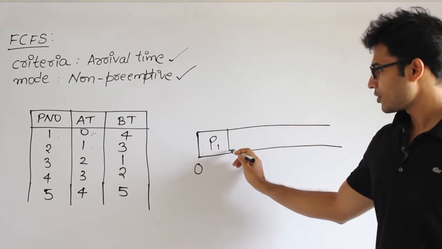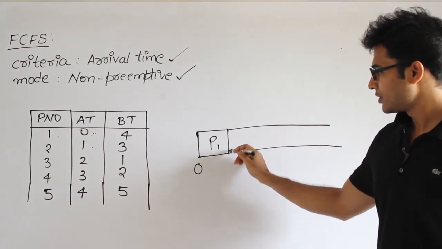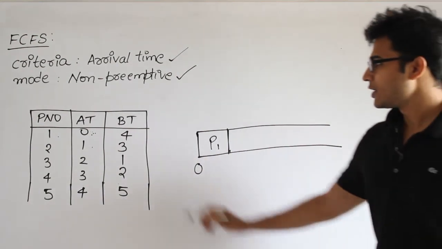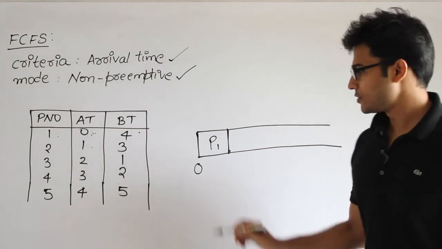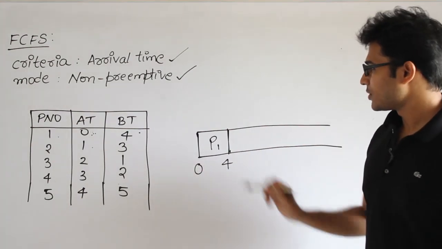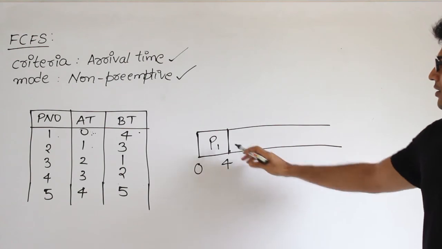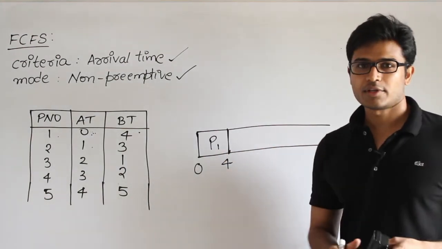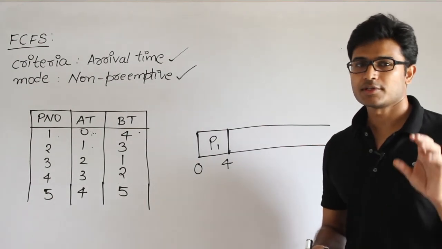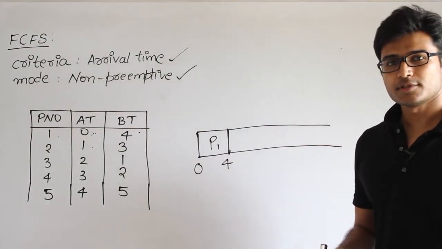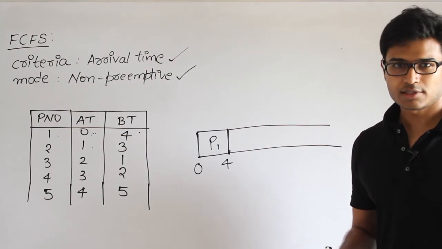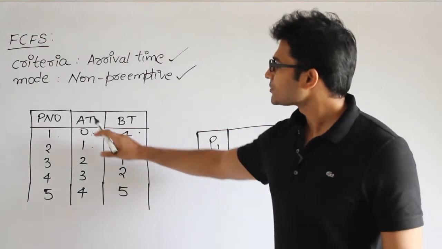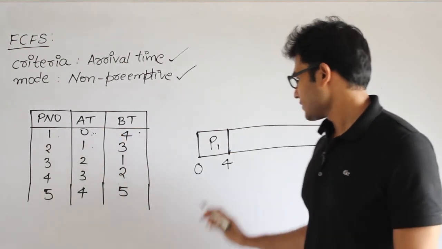This is the way the processes are getting executed. How much time does P1 require to finish its execution? Burst time is 4, which means after 4 it is going to finish its execution. At this point I am going to pick the next one. Whenever a process finishes its execution, we are supposed to pick one more process from the ready state and schedule it. Now after P1 is over, what is the time now?